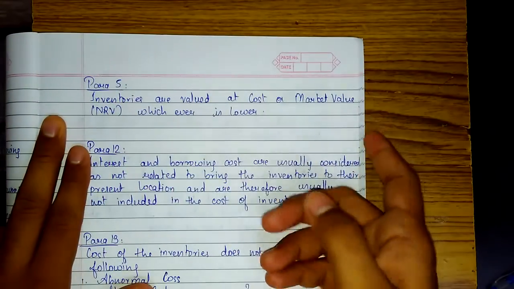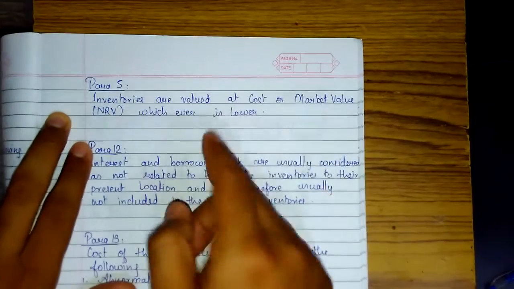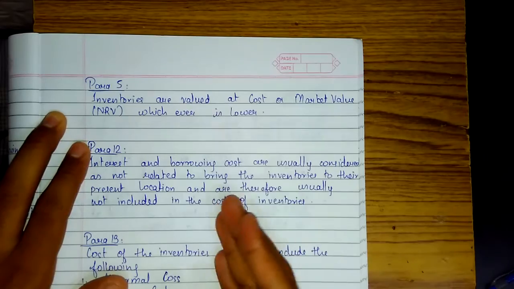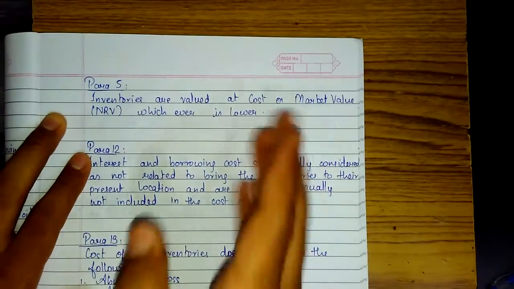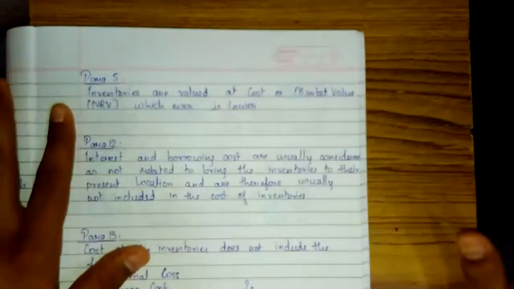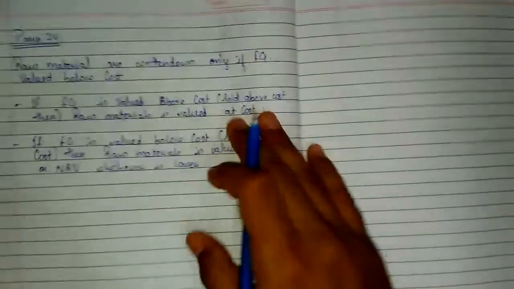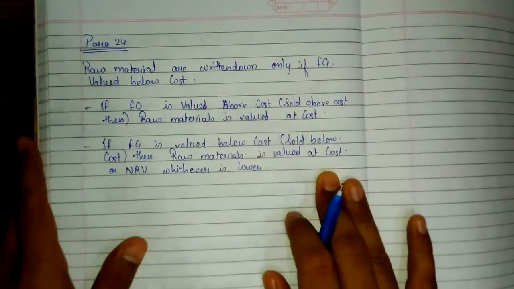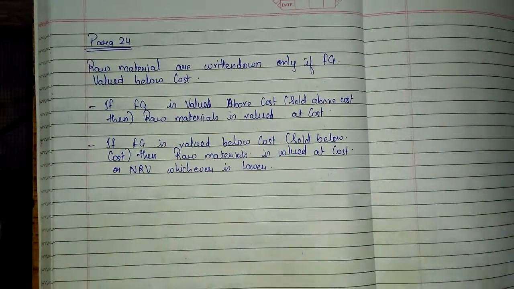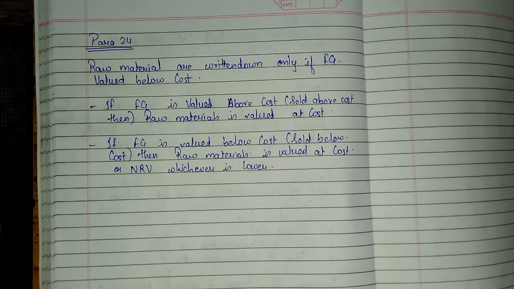We were studying it from 11th standard, but we came to know in IPC that inventories are to be valued at cost or market value or NRV, whichever is lower. This is given in para 5 as per accounting standard 2. So this is just a guideline. Okay. I know you have not copied this. Please pause the video and copy this first. Then there is one more part. Then we'll entirely complete this accounting standard.